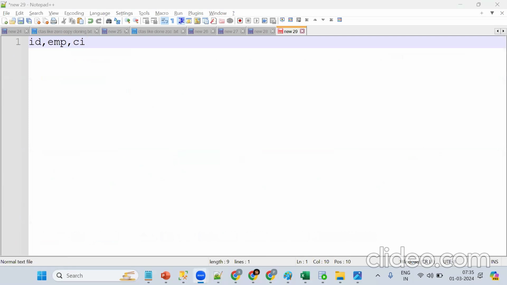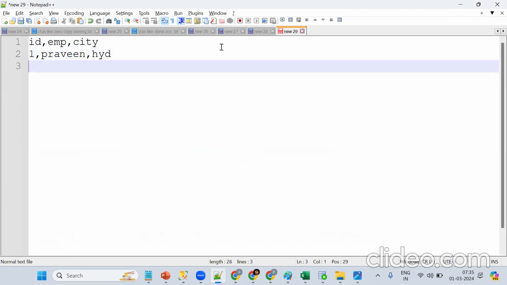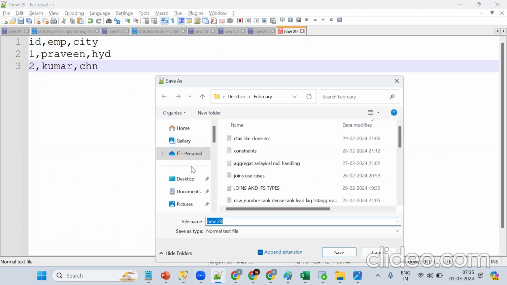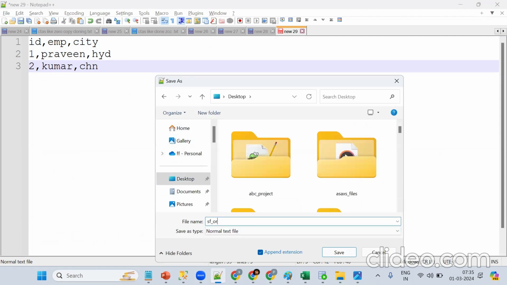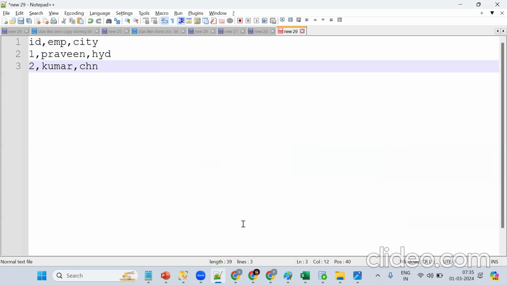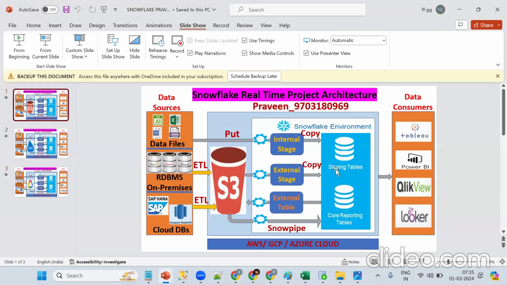Employee, city. One, Praveen, Hyderabad. Same thing, two, Kumar, Chennai. Save this data on the desktop, in a folder SF, Oracle, as the EMP file. So this is my file. Suppose my data source is a flat file. Now tell me, how do we bring this data into the form of tables?